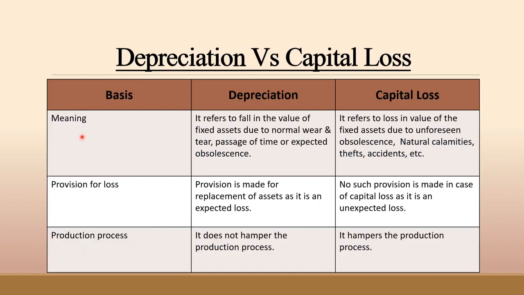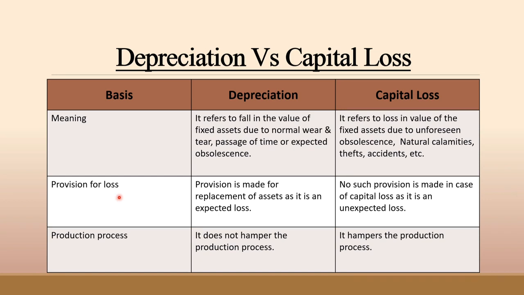The first basis I have taken is meaning. Depreciation refers to fall in the value of a fixed asset due to normal wear and tear, passage of time, or expected obsolescence. On the other hand, capital loss refers to loss in the value of a fixed asset due to unforeseen obsolescence, natural calamities, thefts, accidents, etc.